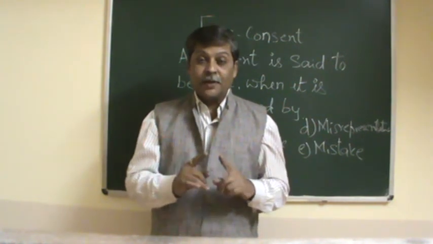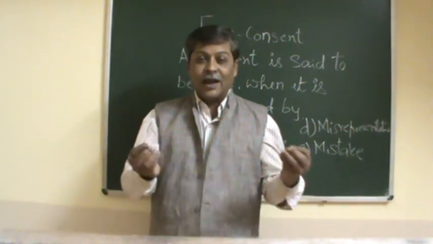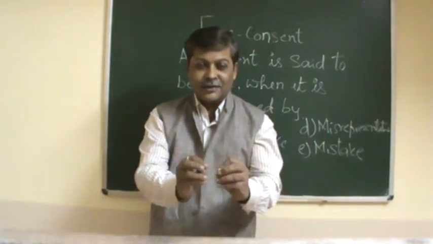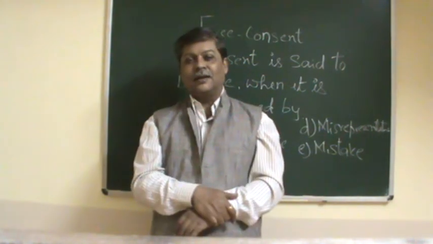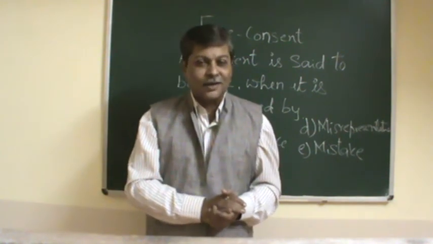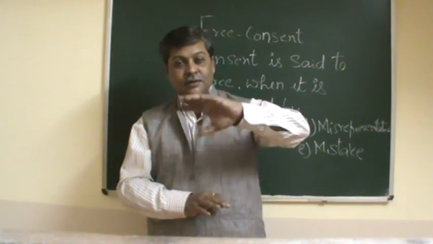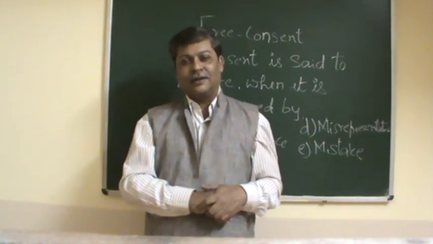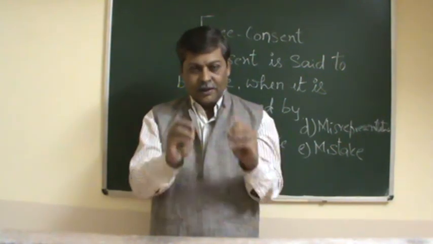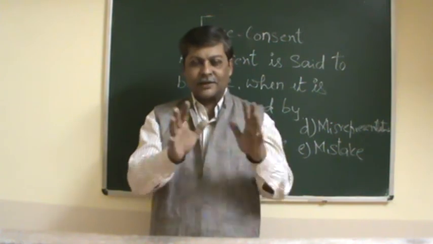Now both the parties have not met on the same thing. The identity of minds is not there. Both the parties have not consented on the same thing. So we say that there is no consent, because the law requires that they must consent on the same thing at the same time.